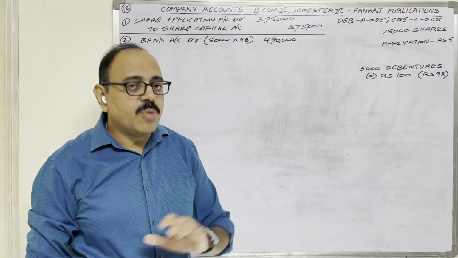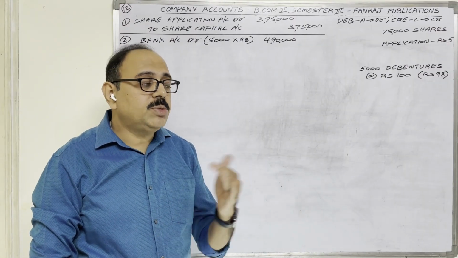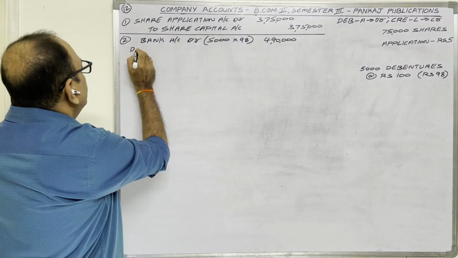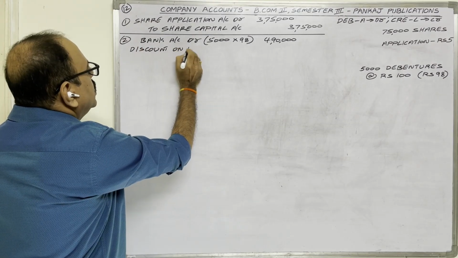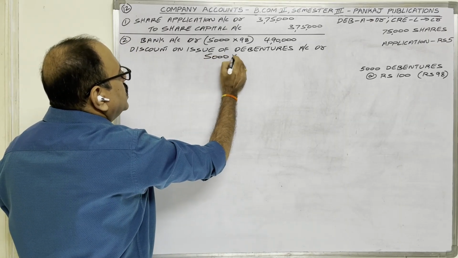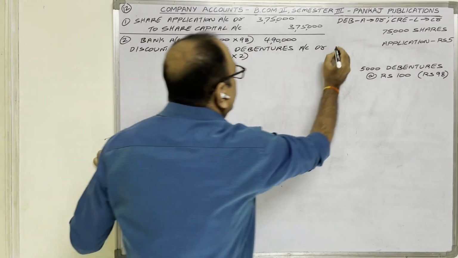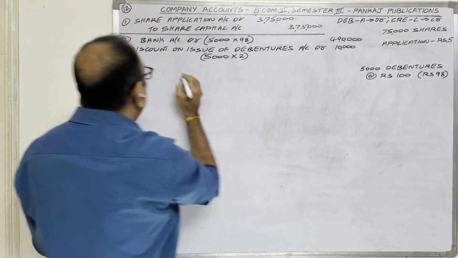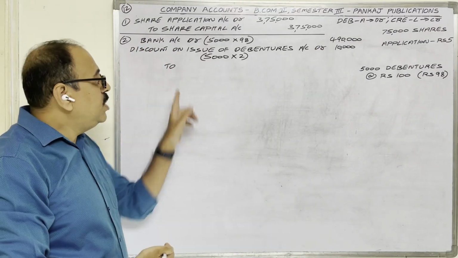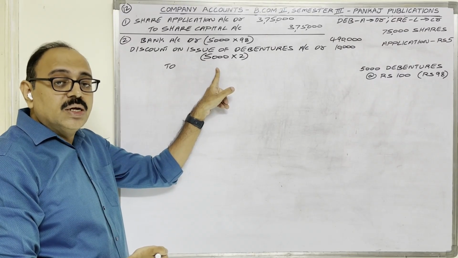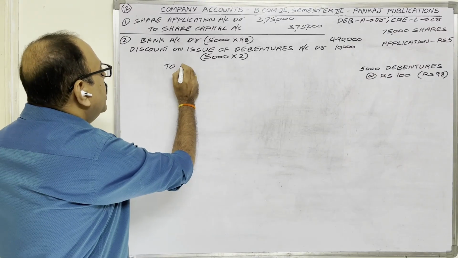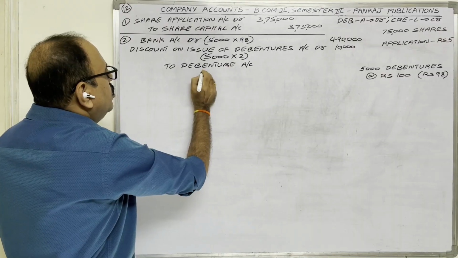So loss comes under nominal account. Nominal account rule, debit all expenses and losses, credit all incomes and gains. This discount loss we have to debit. Discount on issue of debentures account debit. How much? On 5,000 debentures at the rate of 2 rupees each, discount loss is 10,000. These two amounts we should transfer to debenture. So why is debenture credited? Because debenture is a liability to the company. Liability shows a credit balance now. Therefore, credit debenture account. With how much amount?